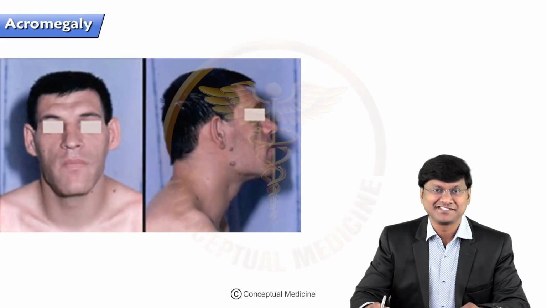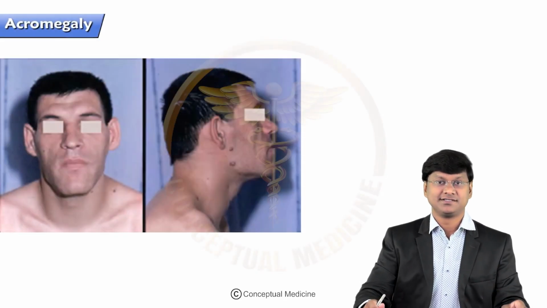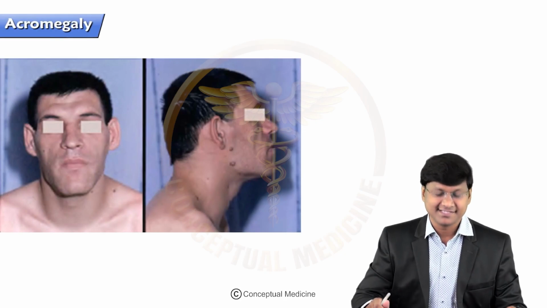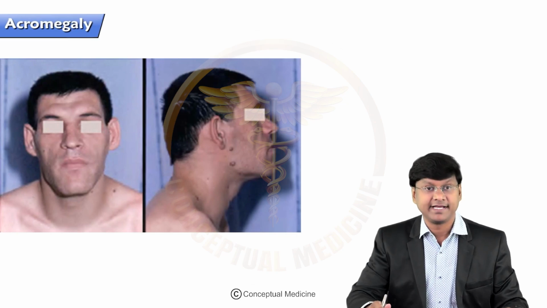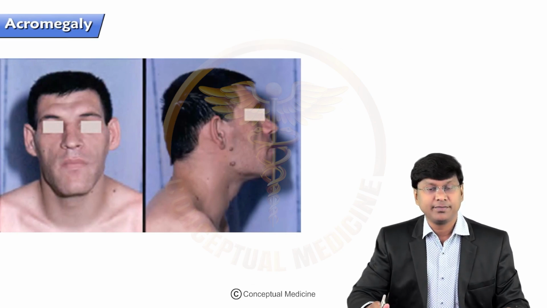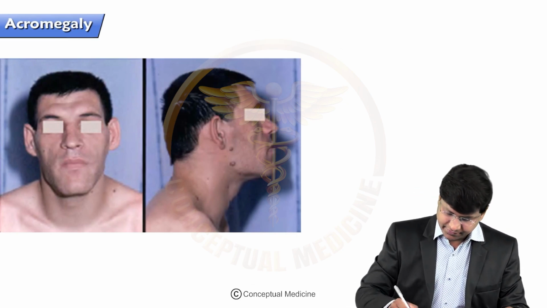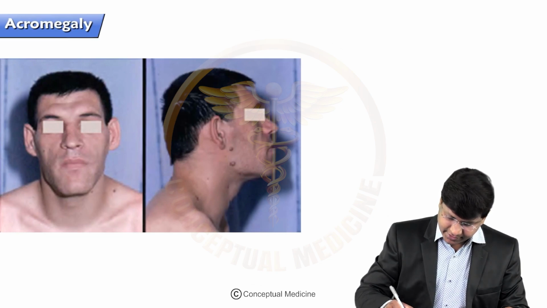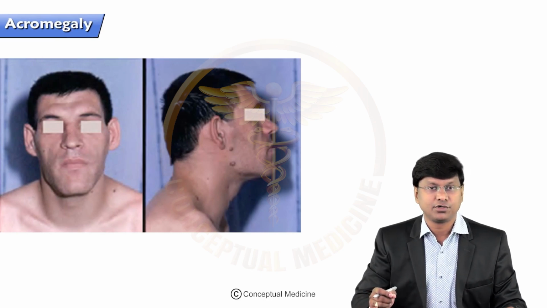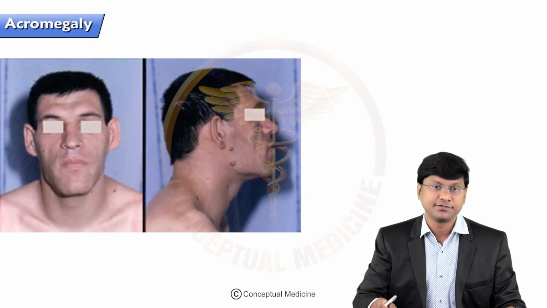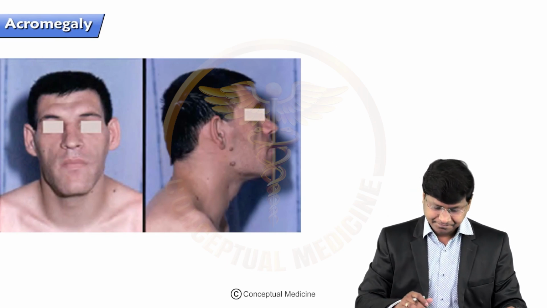Hello my dear friends. As a part of the continuation of endocrinology, in this session I will be discussing this very important topic, acromegaly. Acromegaly is a clinical condition characterized by an increase in growth hormone. If you take the basic physiology of growth hormone and the regulation of its secretion, it is mainly from the anterior pituitary.